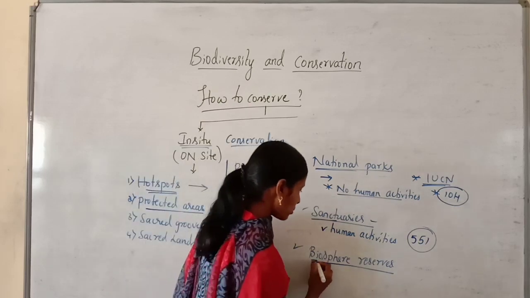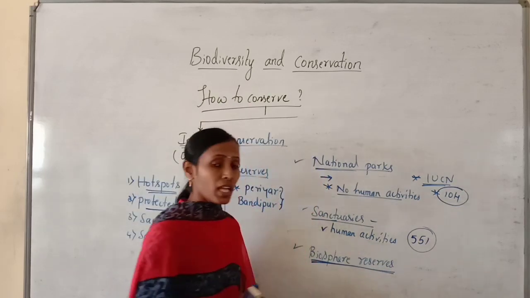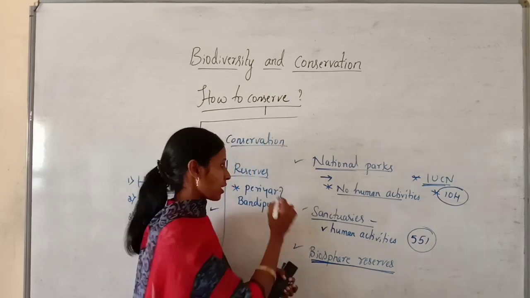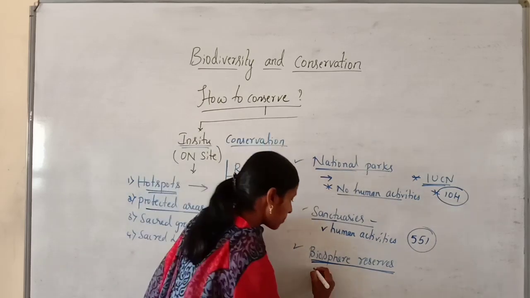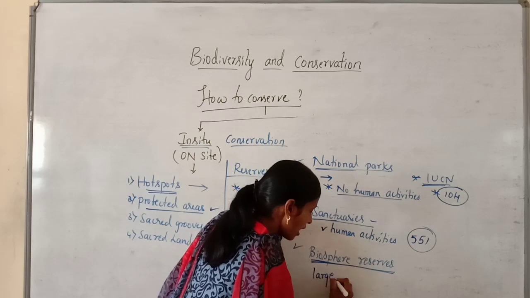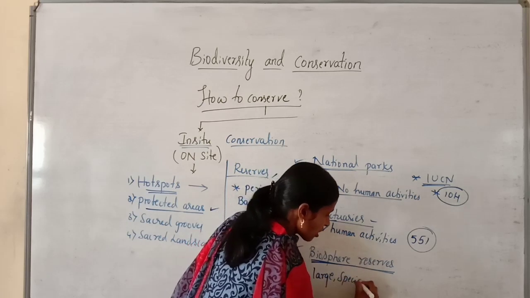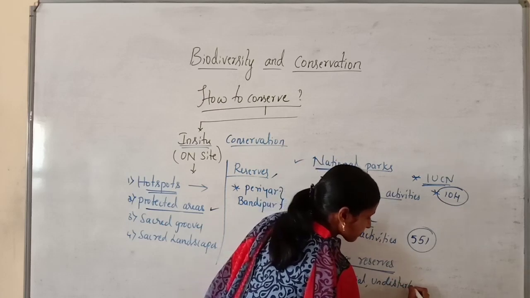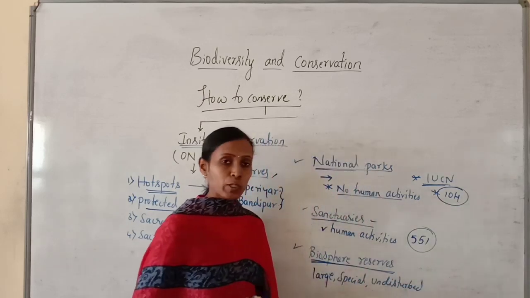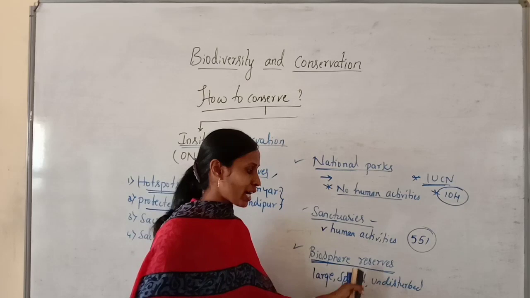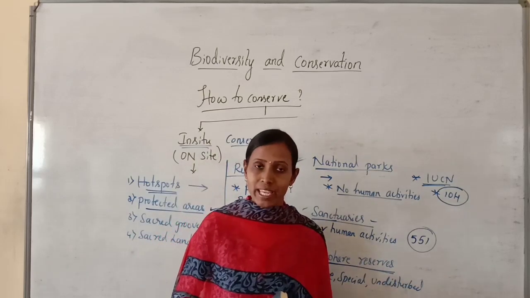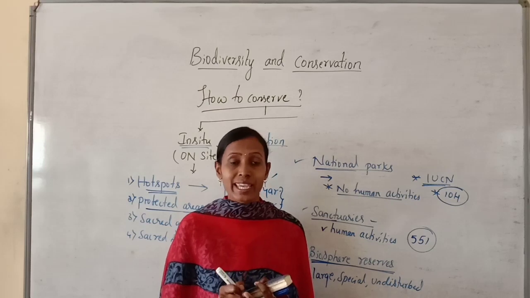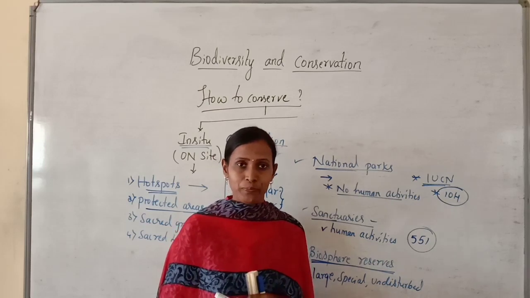Then when we come to biosphere reserves, they are actually large areas. The reserves are small, but the biosphere reserves are large, special and undisturbed areas where the wildlife is protected in its natural habitat.